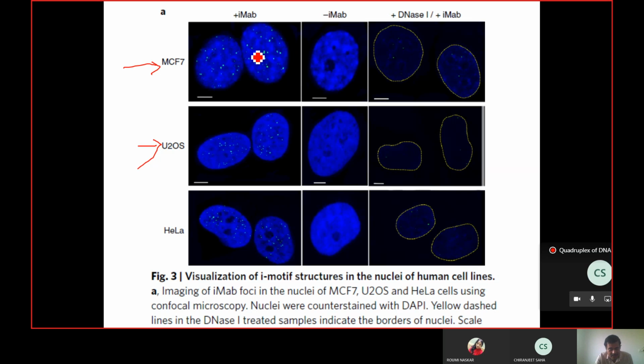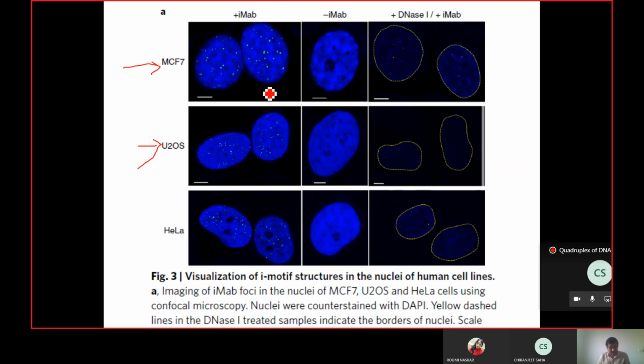This compound is named IMAP, which can specifically bind to the iDNA, and it has been attached to a fluorescent signal. And what you see here, look very carefully. If there is no IMAP, there is no fluorescent signal. But whenever the IMAP is put, you see that there are spots coming. So you may say that this IMAP has precipitated over here. People can argue that you have not made the dilution properly. When you added the reagent, it just got precipitated over there.